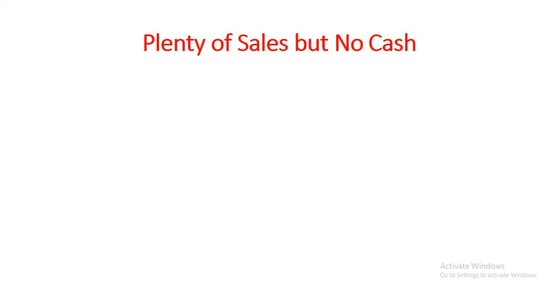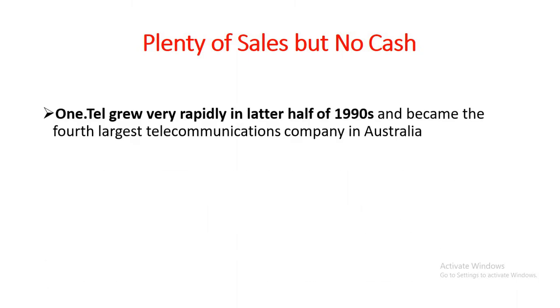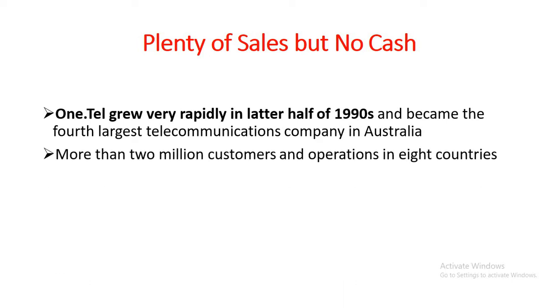Now, there might be plenty of sales, but there might not be any cash for a business if a business uses accrual-based accounting. OneTel is one of the examples which really suffered during the 90s. The company grew very rapidly in the later half of the 1990s. It had more than 2 million customers and operation in 8 countries.